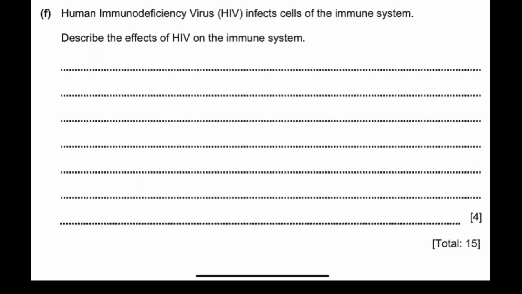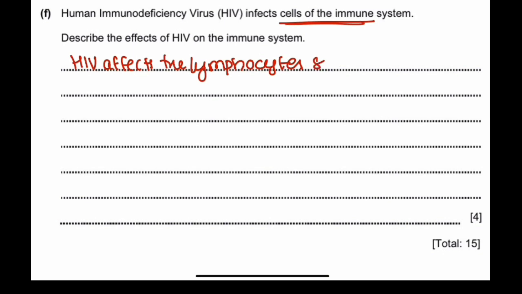Describe the effects of HIV on the immune system. Remember that HIV affects the cells of the immune system, right? So which cells? HIV affects the lymphocytes of the immune system. And remember, the lymphocytes release antibodies.